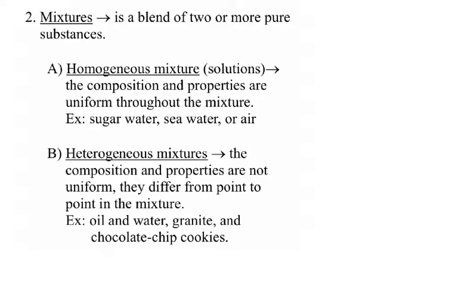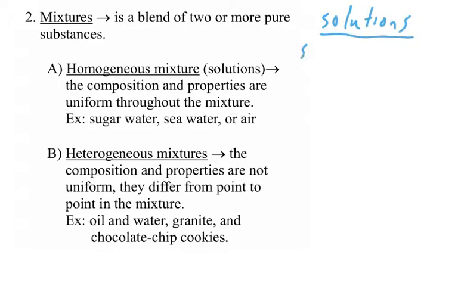Here's the difference. When the two substances mix evenly throughout or uniformly, that is what we call a homogeneous mixture. Some examples include dissolving sugar in water or salt in water. When you put sugar or salt in the water, the sugar spreads evenly throughout the mixture. In fact, you might hear the word solutions. All solutions are considered homogeneous mixtures.